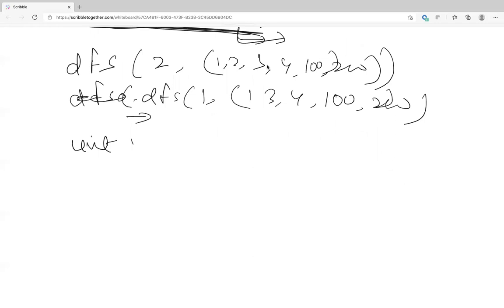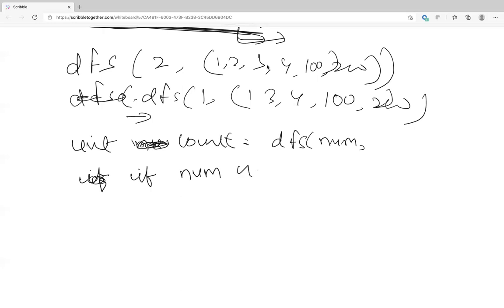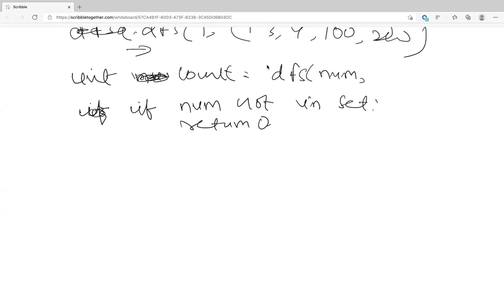So are you saying, let's say int count equal to DFS of number? Don't initialize any variable. Just write the 2 lines I say, that will clear everything. The DFS input is number comma set, the method input parameters. If set does not contain number, return 0. That's the base condition: if num not in set, return 0.